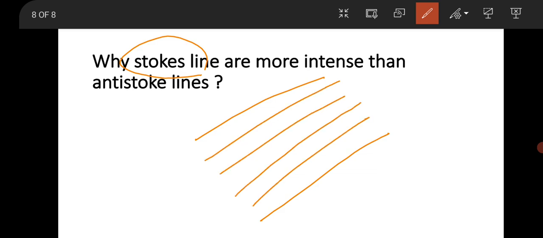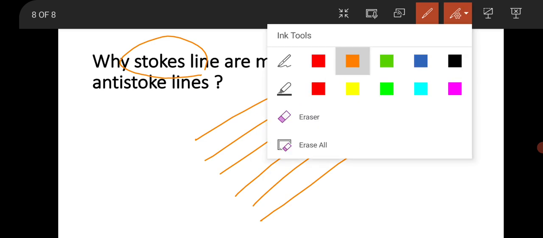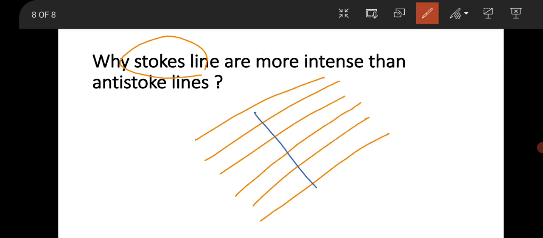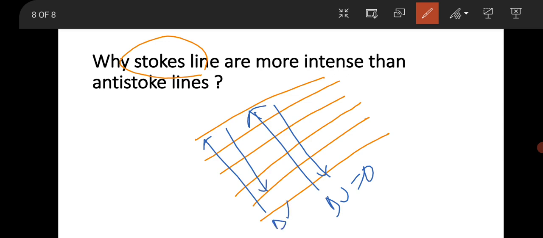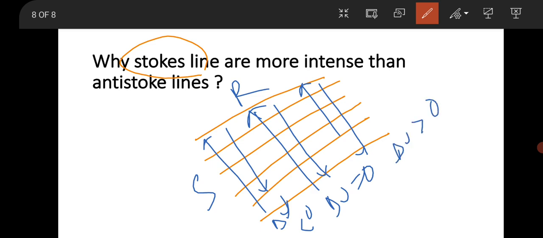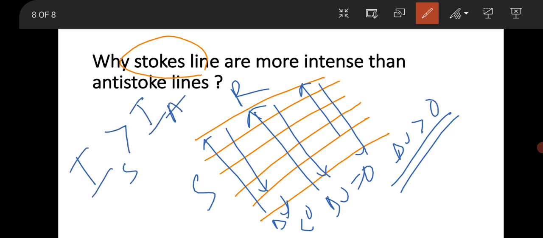You are getting a Rayleigh line for a transition where delta nu, the change in frequency, is 0, and you are getting a Stokes line for a transition where delta nu is less than 0. This is the Stokes line, this is the Rayleigh line, and the anti-Stokes line will occur for a transition where delta nu is greater than 0. So why is the intensity of the Stokes line greater than the intensity of the anti-Stokes line?